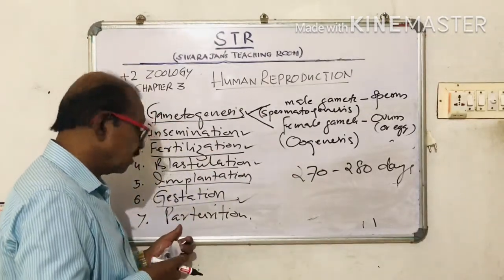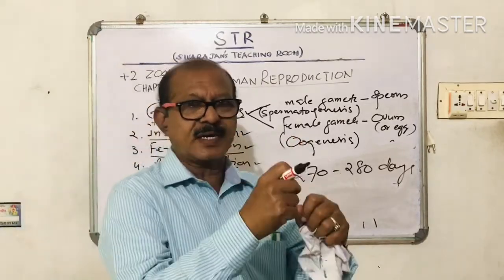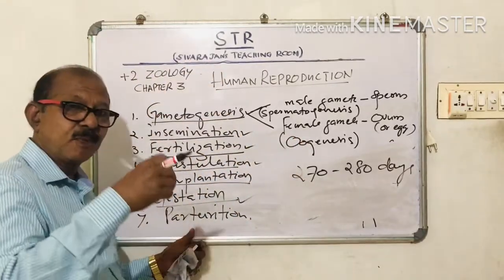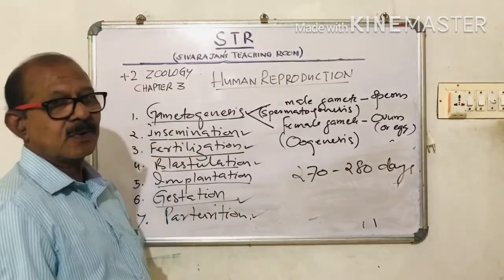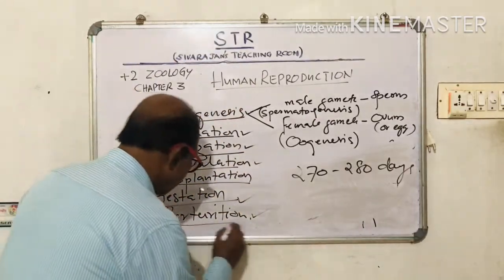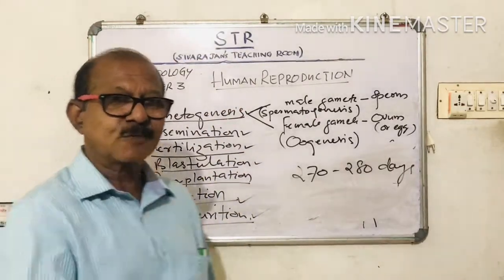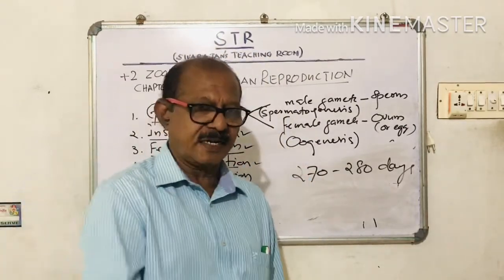The uterus begins to contract and the baby is pushed out. That is called parturition, and this process we commonly call delivery. So what is parturition? It's the process of expelling the baby from the uterus to the outside.